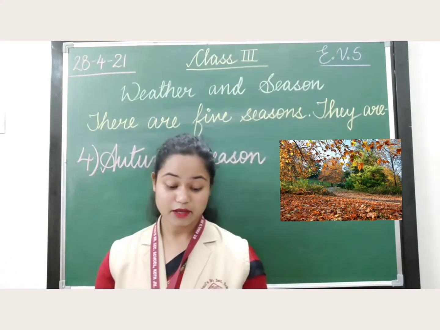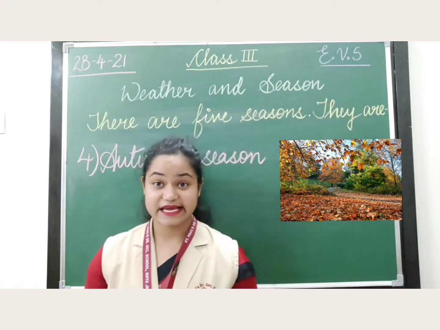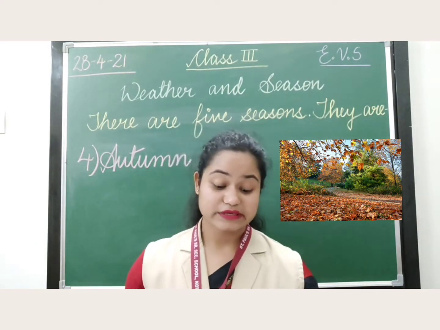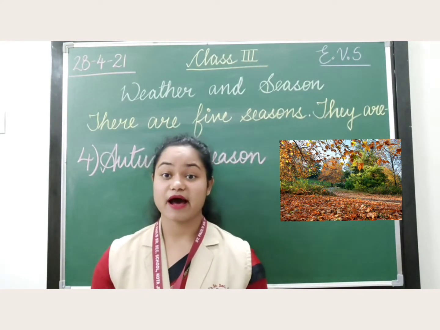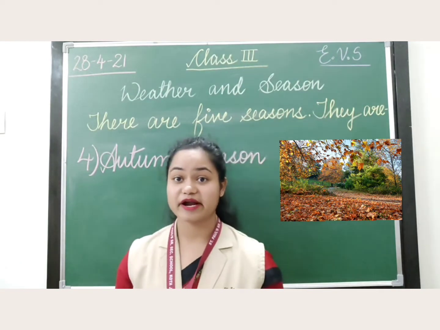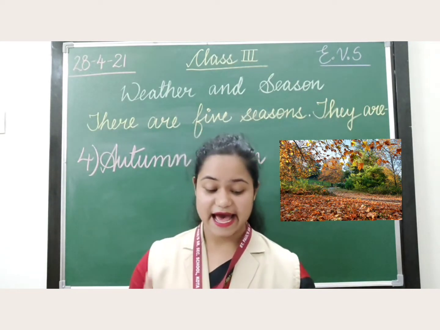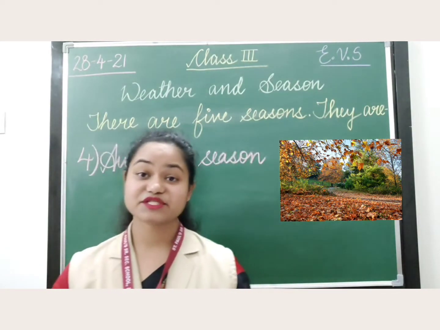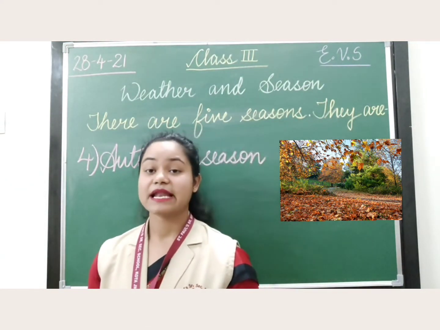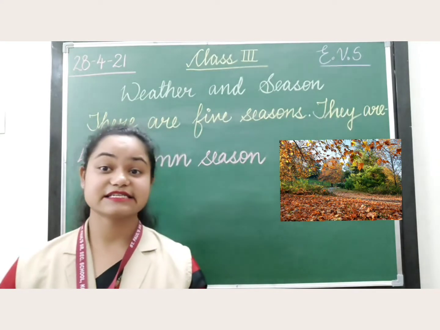Okay? So, now let's see in which month we see autumn season. So, September and October are autumn months. Okay? September and October are autumn months and autumn season comes just after the monsoon season. Understood? Now let's see the last season.